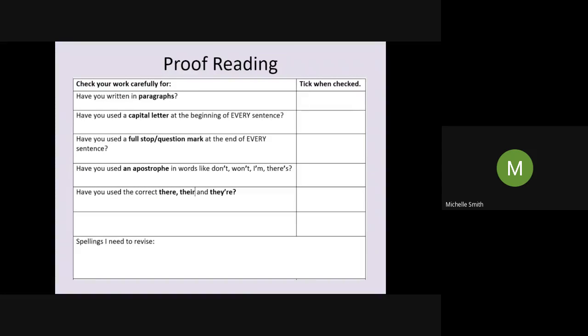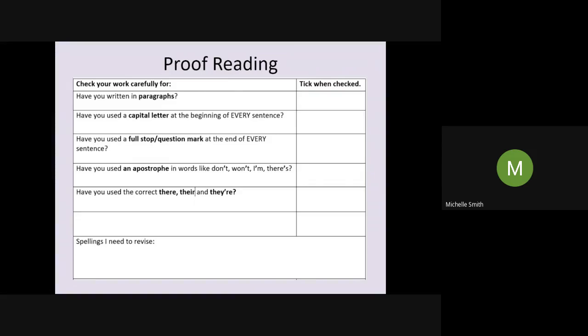Okay, well done. Hopefully everybody has now written their letter and you've had some feedback or questions answered from your tutor if you needed it. What you need to do now is what you need to do at the end of everything that you write. You need to make sure you do some proofreading. So I've just put a checklist up here.